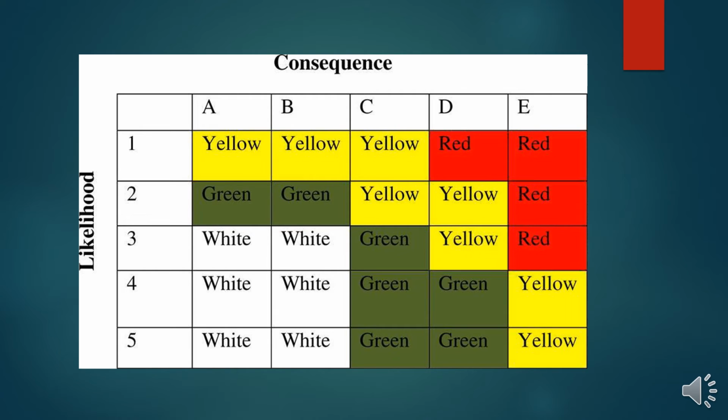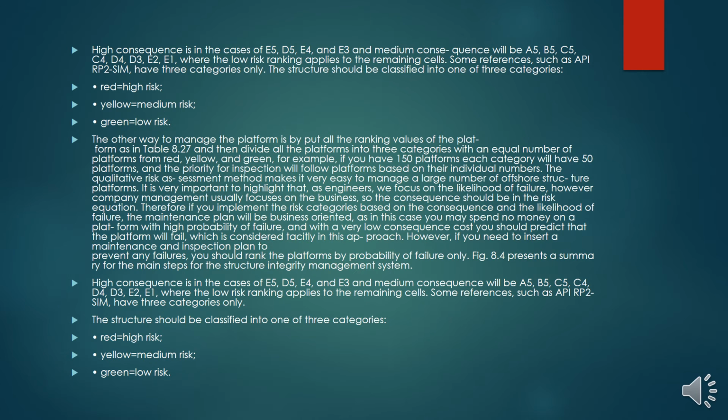So that explains this 5 by 5 risk matrix representing the overall risk ranking for the offshore platform or platforms. Now, high consequence is the key, as in the cases of E5, D5, E4, and E3. Medium consequence will be A5, B5, C5, etc. And the low risk applies to the remaining cells.